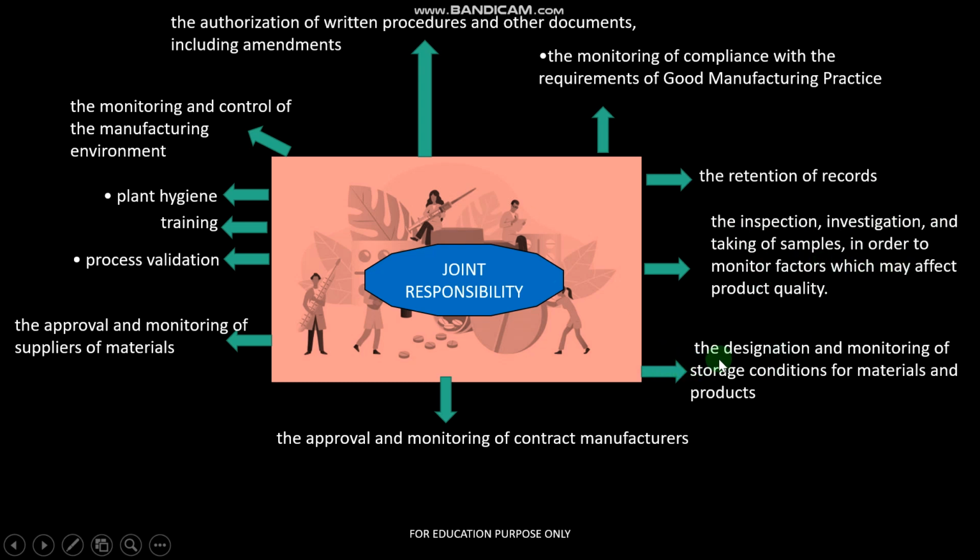Next one, the designation and monitoring of the storage conditions for materials and products. The approval and monitoring of the contract manufacturers, and the approval and monitoring of the suppliers of materials. So these are the joint responsibilities. They also include plant hygiene, training, process validation, and the monitoring of the controls of the manufacturing environment.